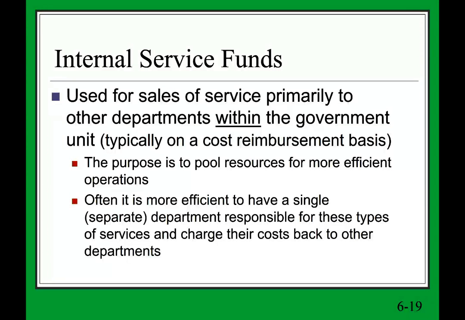that they have repetitive services, such as, for example, they might need a lot of printing work. What can they do? They can let the general fund handle the printing work, or they can go to an outside service to handle the printing work. Or they might have a lot of purchase orders, which each department might be buying different things. So rather than having each department buy different things, they will have a centralized purchasing department, or centralized printing department, or maybe a motor pool where they maintain all the vehicles for the government.